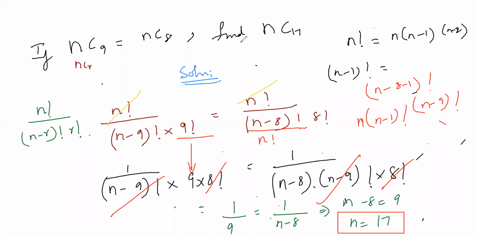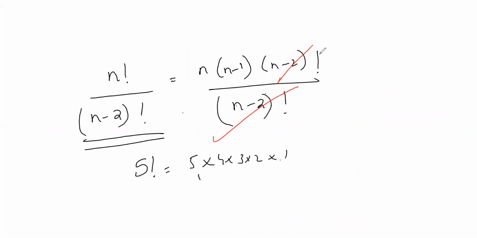So, but our question is not complete. Our question is to find what is NC17. The question is to find what? NC17. N value we got 17. This is 17C17. The value is always 1.